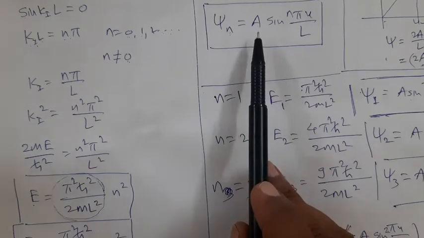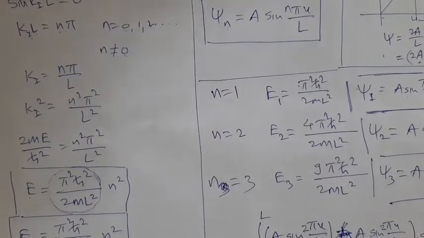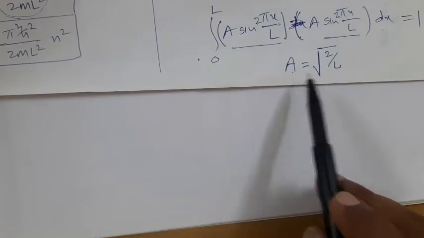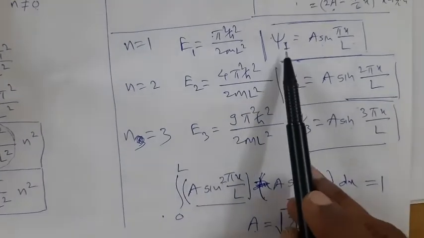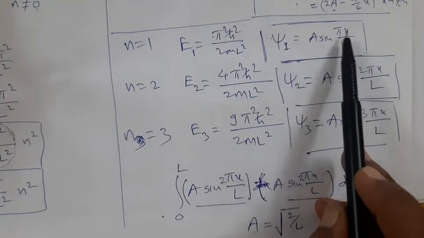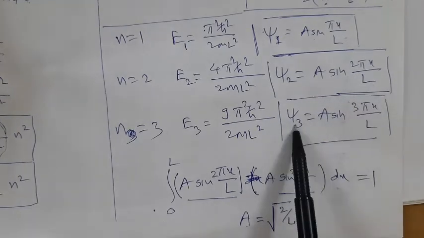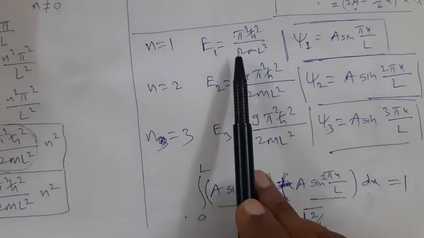You might have calculated the value of A for any value of n, and I have mentioned that for any value of n, the value of A is equal to root 2 by L, and therefore the corresponding wave functions are psi 1 equal to A sine pi x upon L, psi 2 equal to A sine 2 pi x upon L, psi 3 equal to A sine 3 pi x upon L, and the corresponding values of energy.